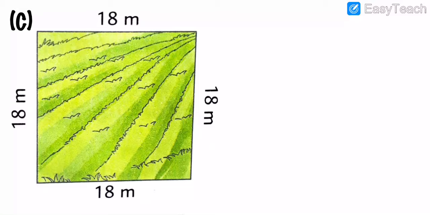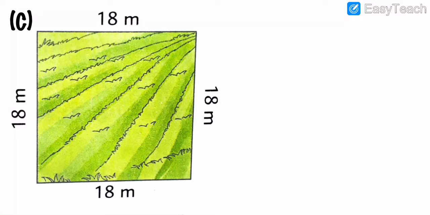This is a farm, my dear students, and this farm shows a four-sided perimeter. See, it is 18 meters, and length and breadth are the same, which means it's a square, and in a square all sides are equal. Length and breadth both sides are equal.